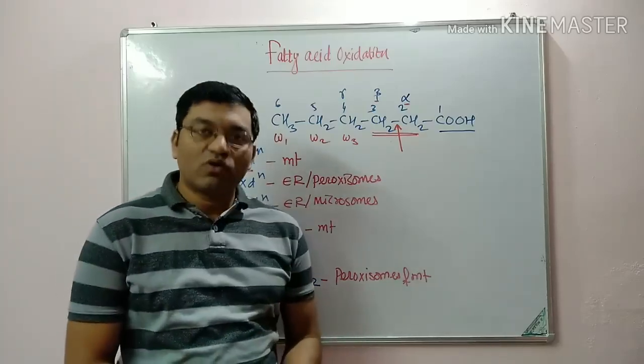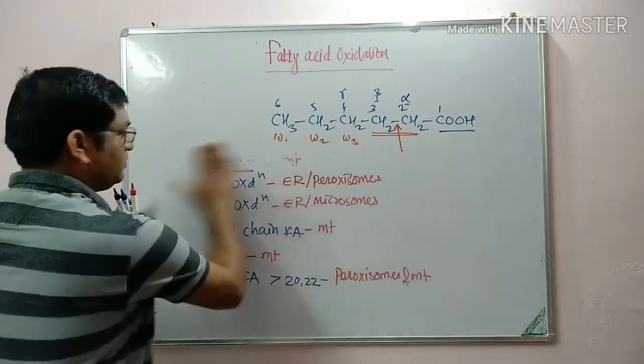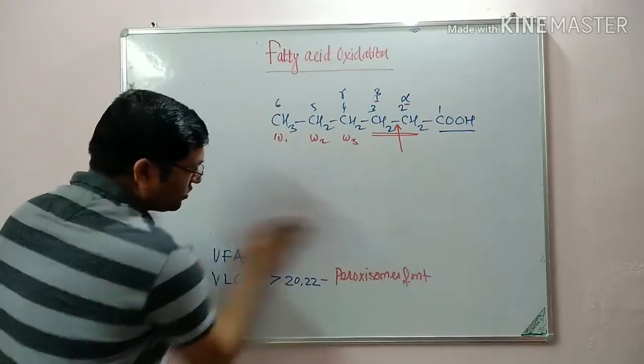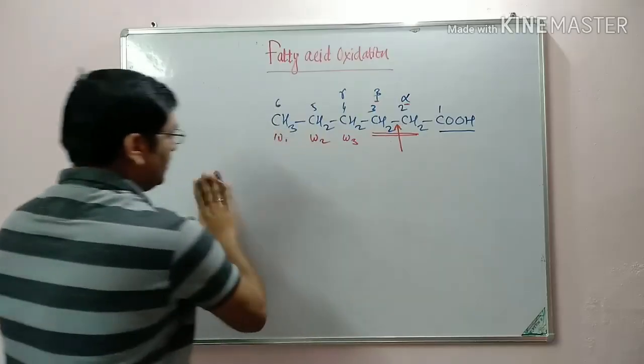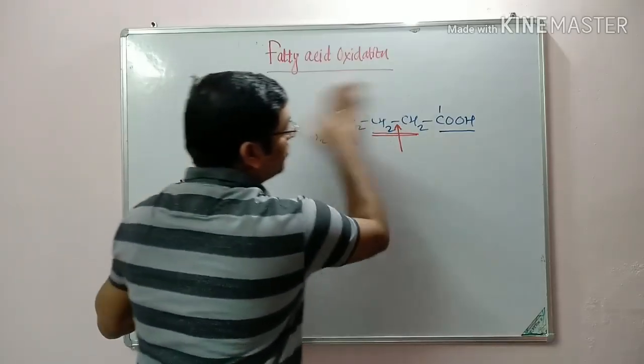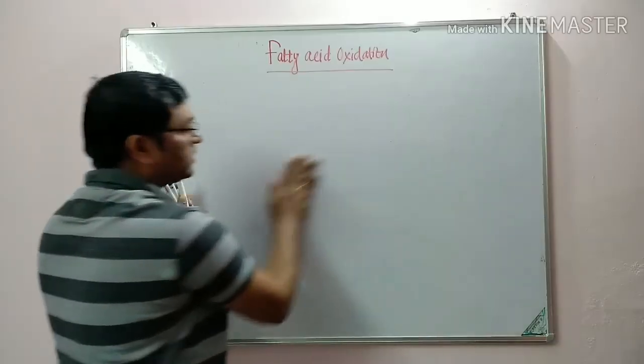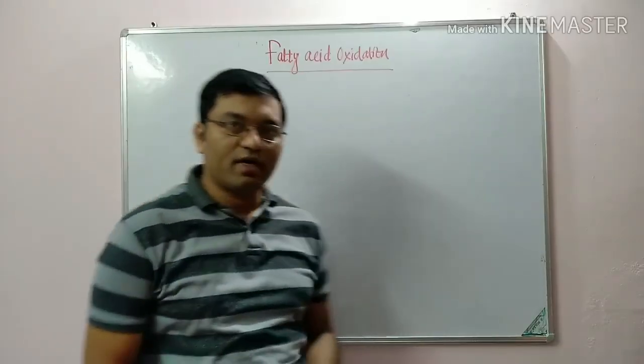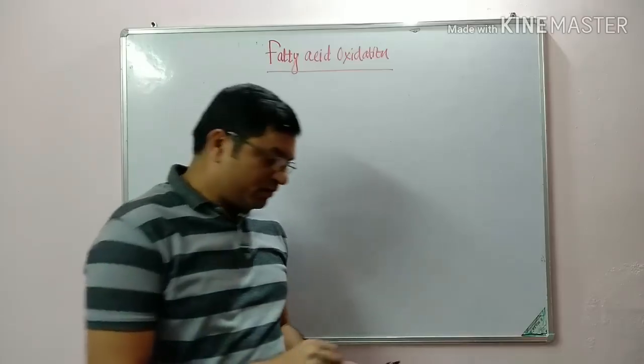Now coming to beta oxidation proper. In beta oxidation, there is successive removal of a two carbon compound leading to the generation of acetyl coenzyme A and energy.